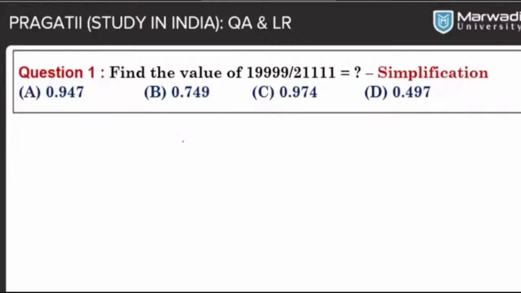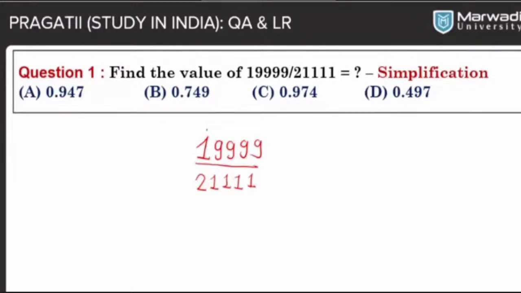But here we have 5-digit numbers, and also we have 4 options. Okay, 19999 divided by 21111. See, this is a very difficult calculation for everyone, but if you apply a smart method here, you will be very close to the answer, and that is our motto, because in the exam we want the answer within a few seconds.